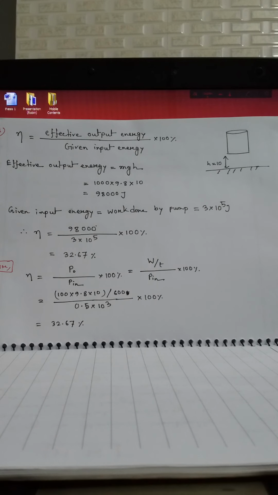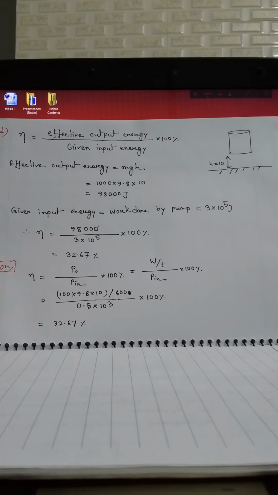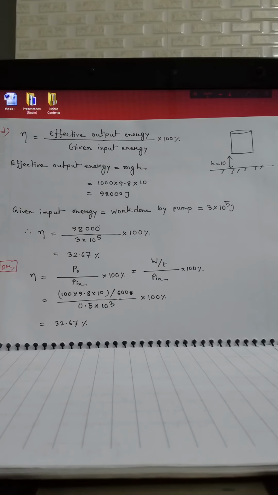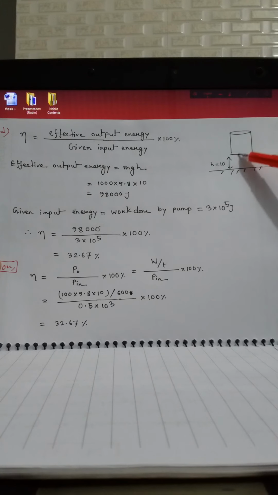Whenever we are using energy, efficiency eta is determined as eta equals effective output energy divided by given input energy. What is the effective output energy here? The effective output energy is that energy which is required to lift the water up to a 10-meter height.